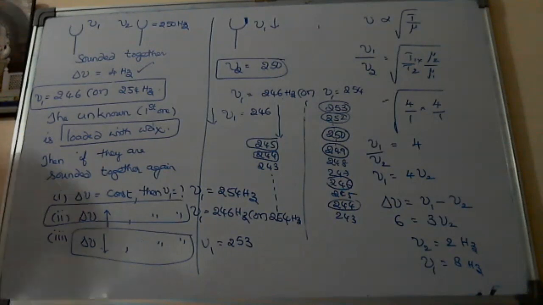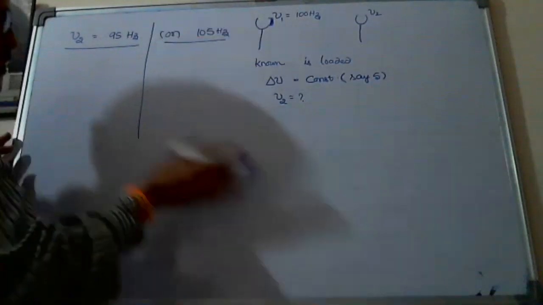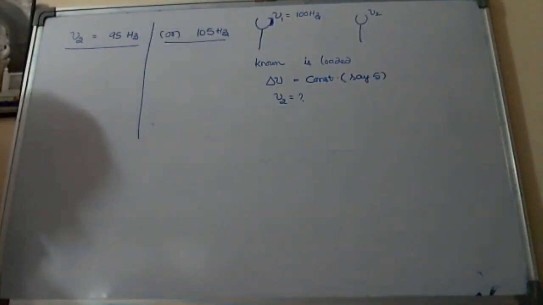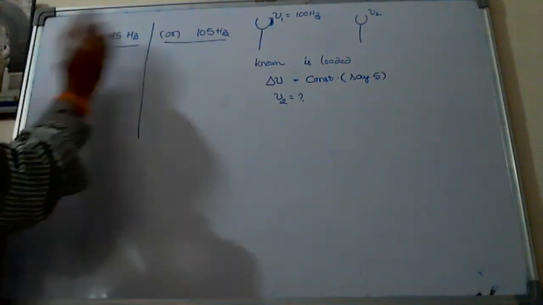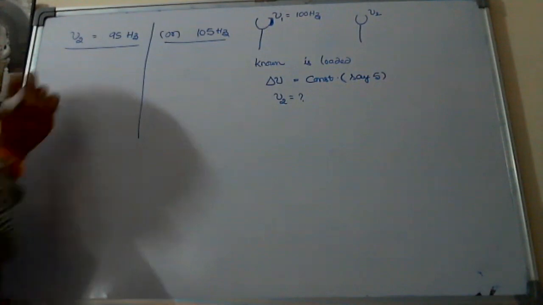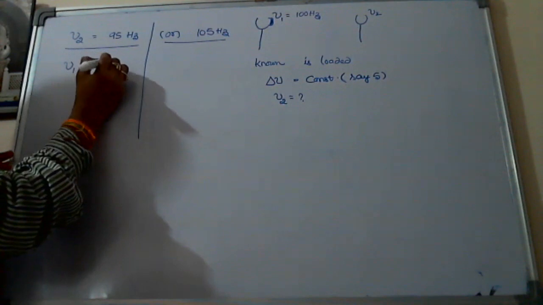Okay, this is the problem, Nana, while solving these type of models. See? Suppose the known one is loaded and that delta nu is constant, we are assuming it is fine. Nu2 values may be 95 or 105. In this case, you are saying that nu1 known is loaded.